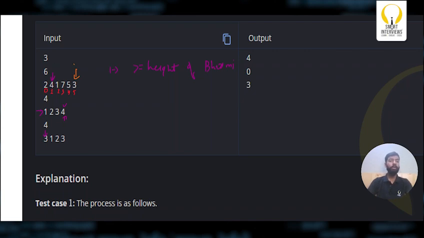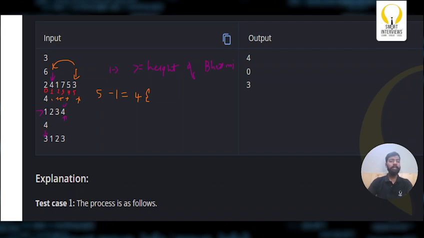Now, how many students are there in between? There are 1, 2, 3 and 4, so 4 students. Which is nothing but fifth position minus 1, which is 4. There are 4 students in between, so she needs 4 swaps to reach index 1. I know that each swap takes 1 second, so it takes 4 seconds for Bhumi to reach from the 5th position to the 1st position.